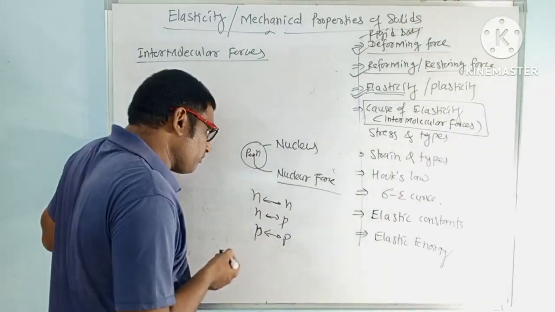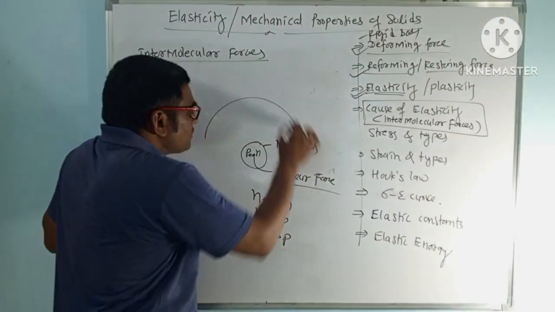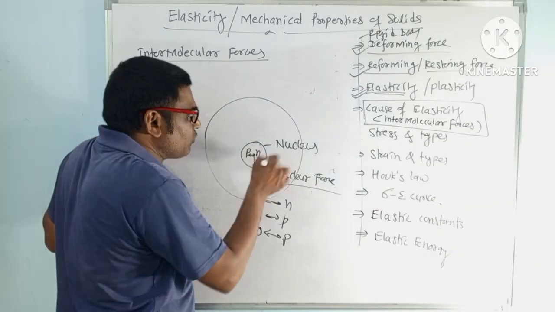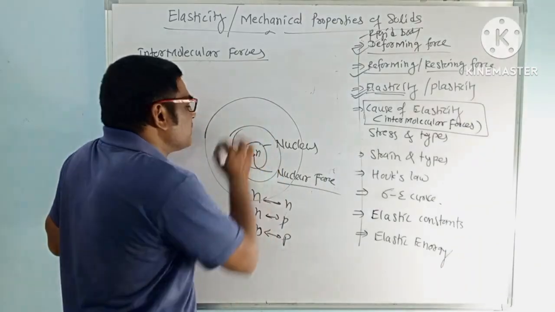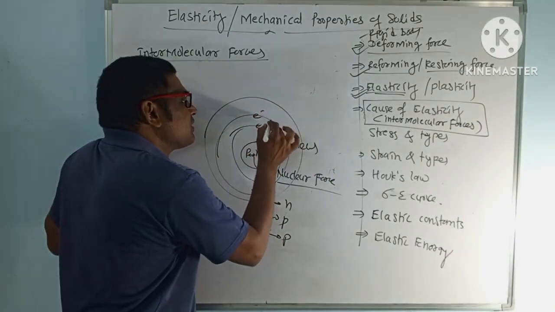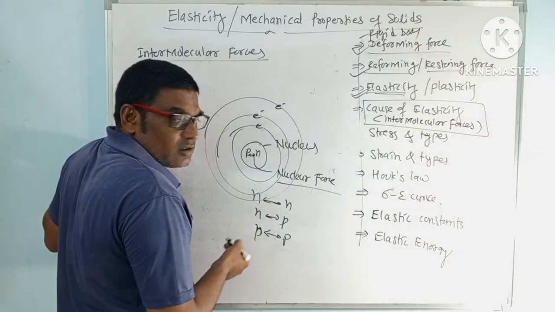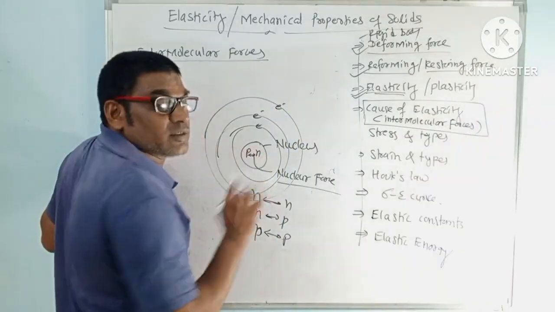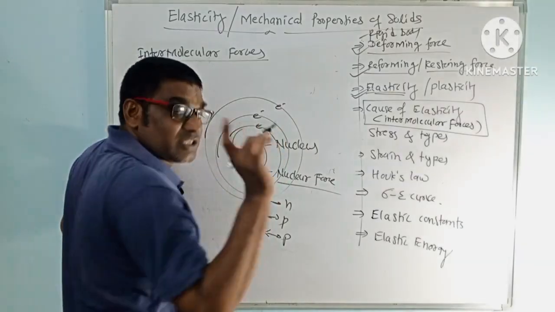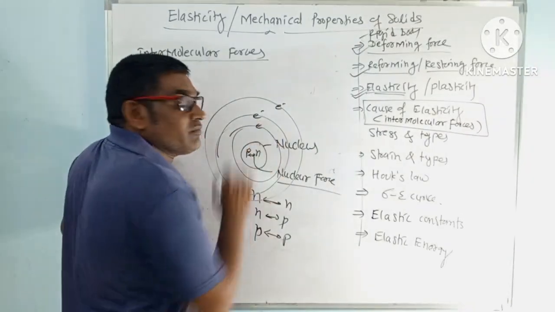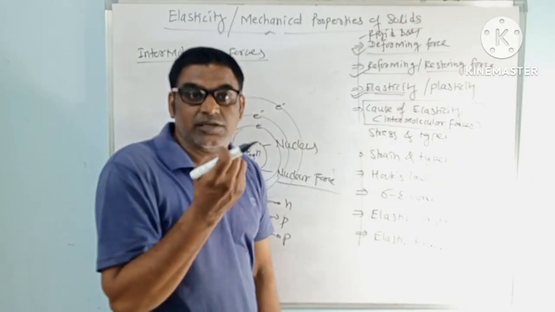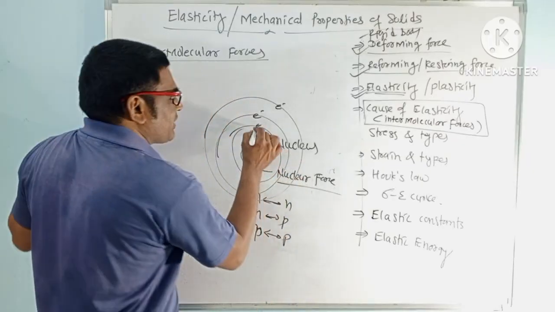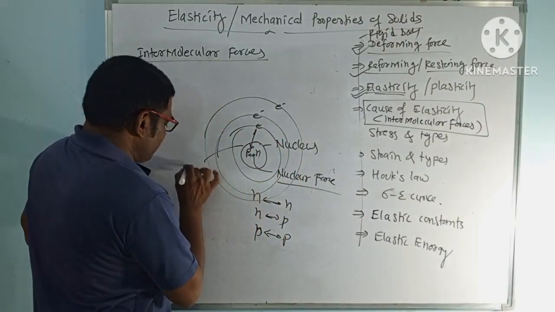Now, suppose this is the atom, this is the nucleus, and around it there are orbits, and in them electrons are there. The proton has a positive charge, the electron has a negative charge, and between them there is a force of attraction, the electrostatic force of attraction.